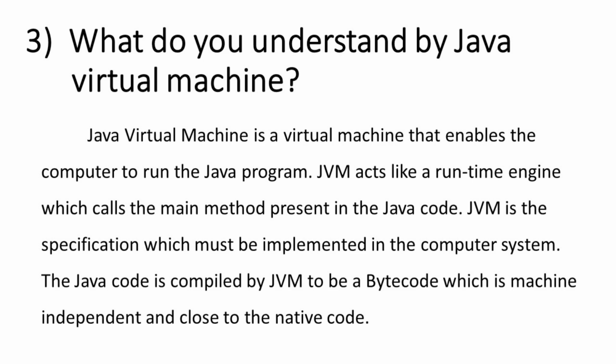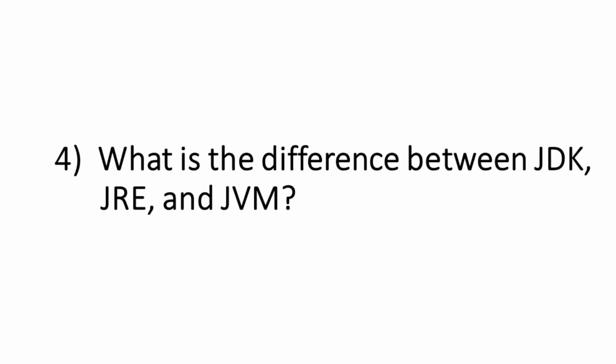What do you understand by Java Virtual Machine? Java Virtual Machine is a virtual machine that enables the computer to run a Java program. JVM acts like a runtime engine which calls the main method present in the Java code. JVM is the specification which must be implemented in the computer system. The Java code is compiled by JVM to be a bytecode which is machine independent and close to the native code.